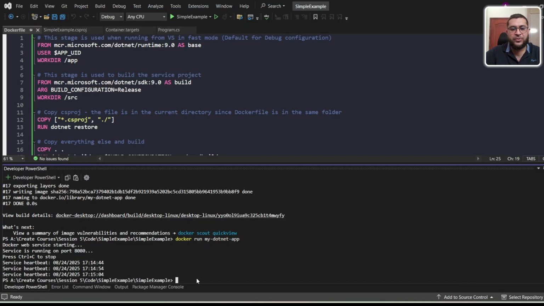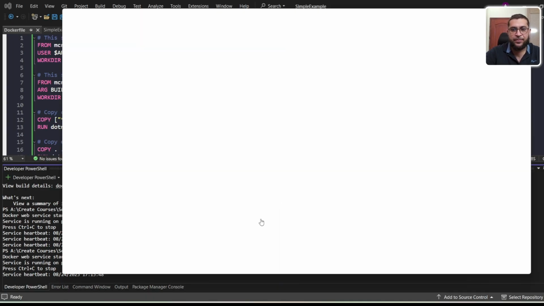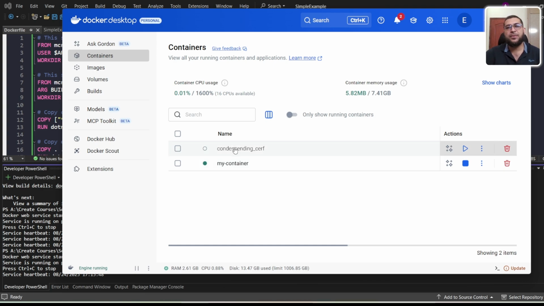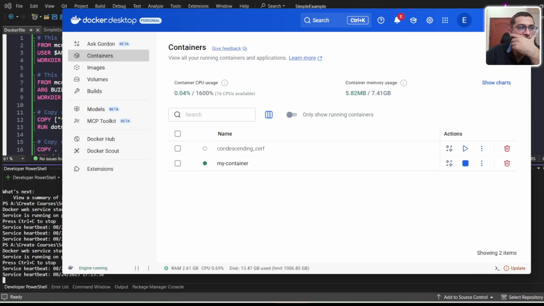So how will you give the customized name? You will use docker run --name, and then you give the name to your container, my-container, and this is my image name, my.NET app. You can see when I run it, it will run, but it will use the customized name. You can see here the name is changed from a random name to the custom name. So this is how you can run the app.